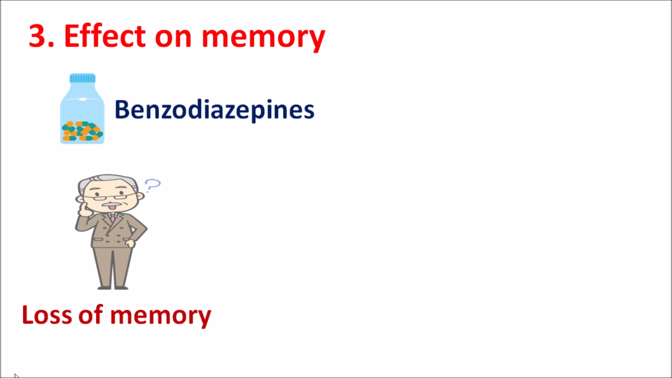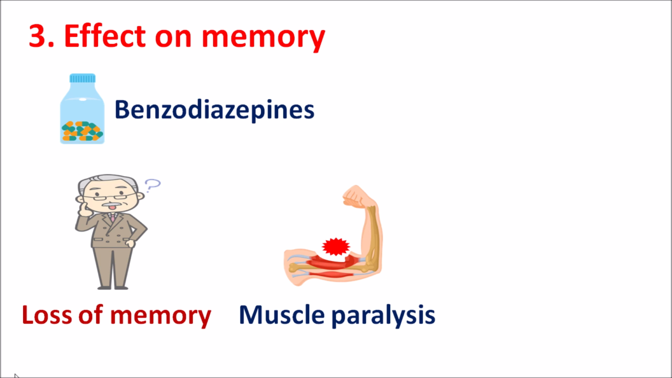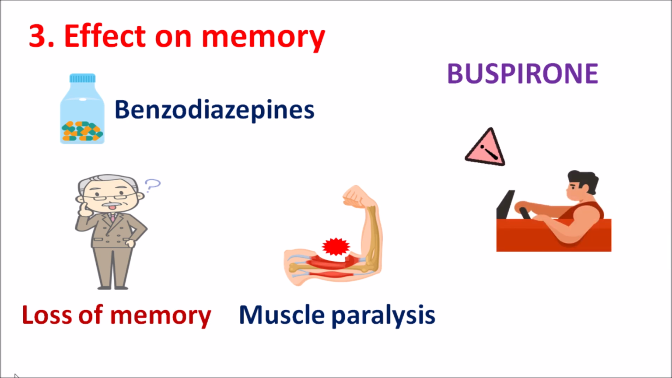These drugs produce anterograde amnesia, loss of memory of current events, which is more troublesome in the elderly. They can also produce some muscle paralysis, resulting in decreased grip strength, so that the patient cannot hold objects in a perfect way. Even buspirone shows somewhat less central side effects like amnesia and muscle paralysis, but still care should be taken while driving vehicles or operating machinery, because a high dose of buspirone may also produce cognitive and motor impairment, which may affect daytime activities. So when this drug is used, particularly at high dose, caution should be taken, particularly in the elderly.